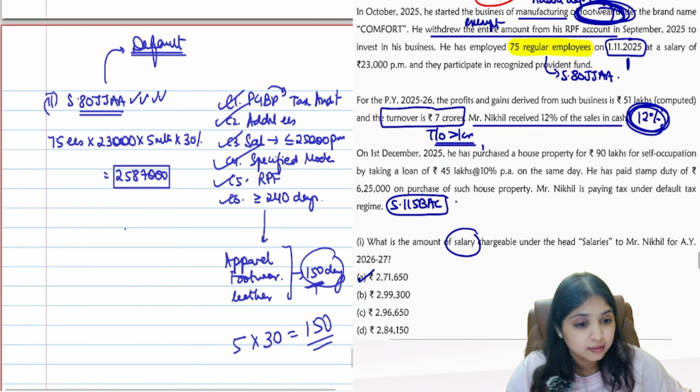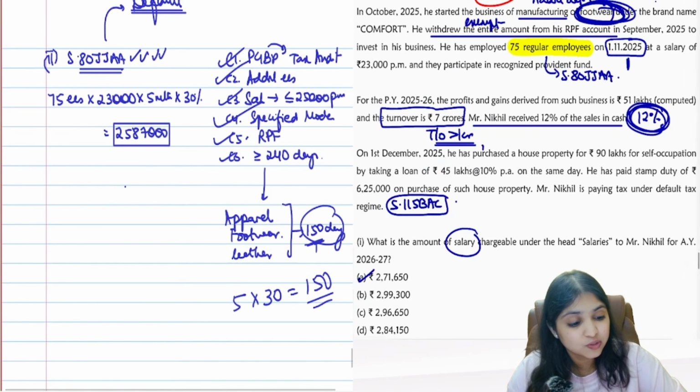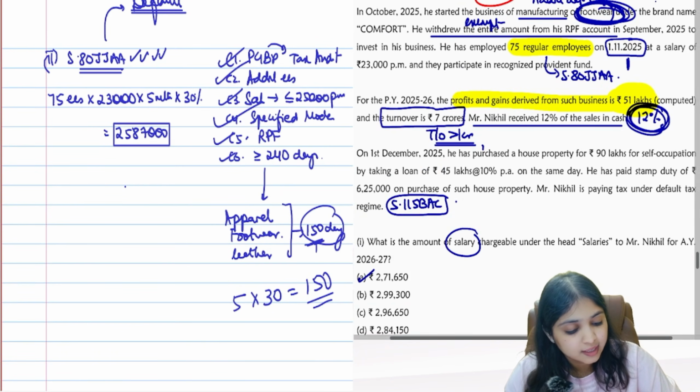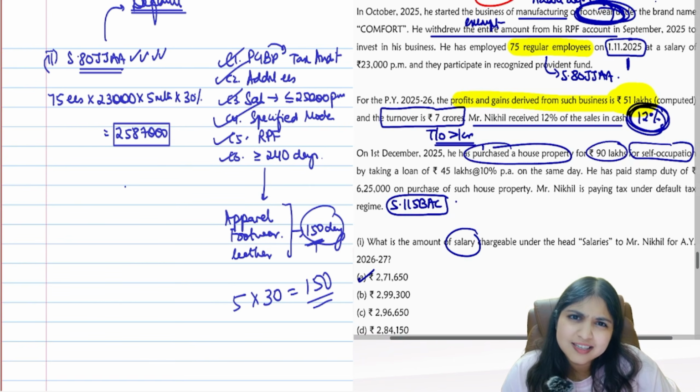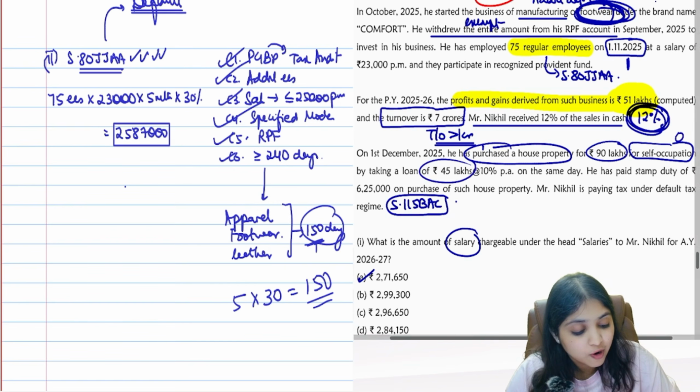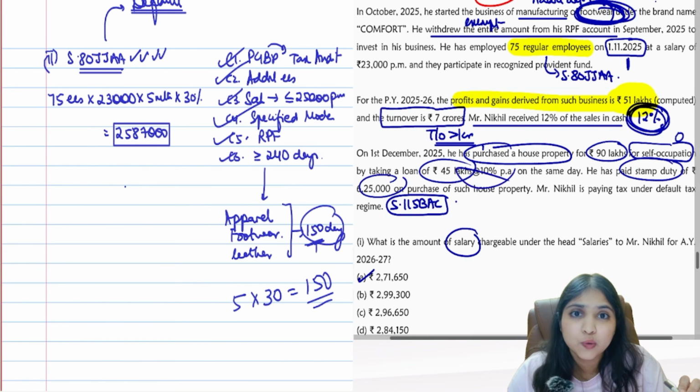Yes. And then they are saying, please don't forget assessee is having PGBP of 51 lakh. Okay. Then they are saying he purchased a house property for 90 lakhs for self-occupation. Guys, will I do the hard work over here? Self-occupied property, default regime. Answer will be 0. He took a loan of 45 lakhs. He paid stamp duty 6,25,000. All this will become irrelevant for me. Assessee is following default regime.